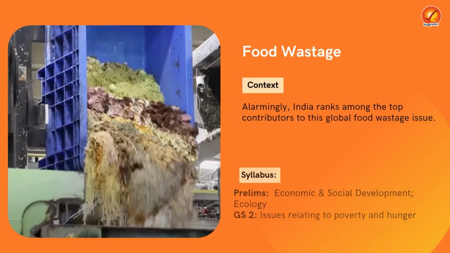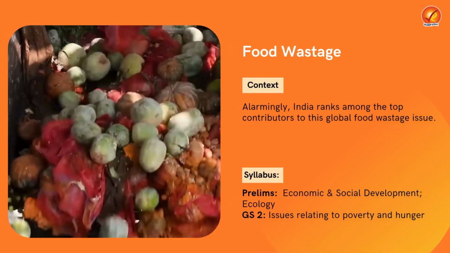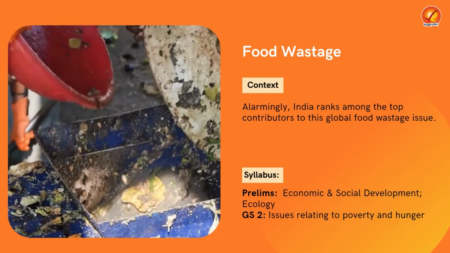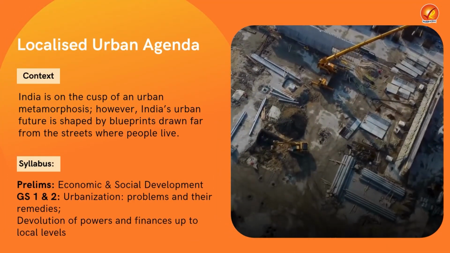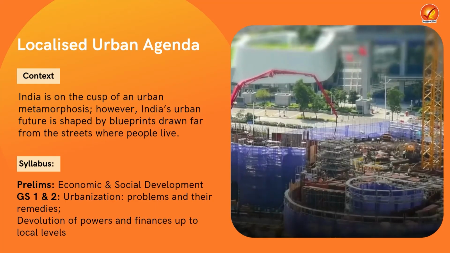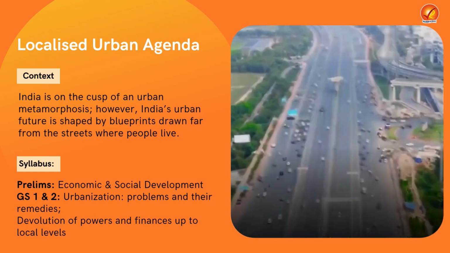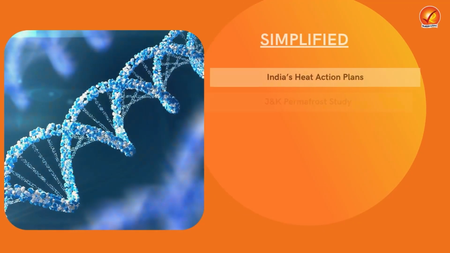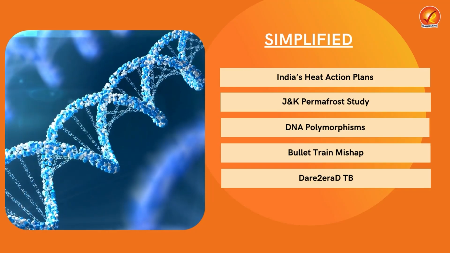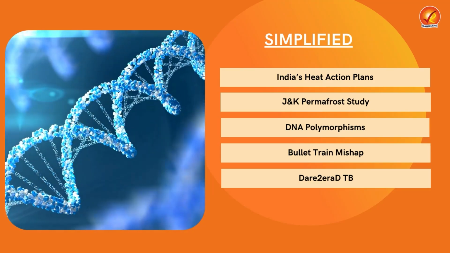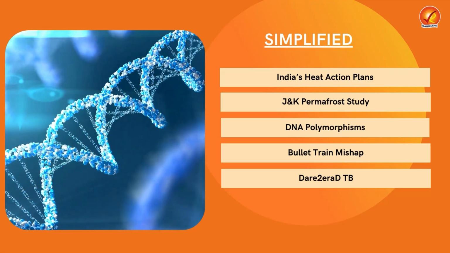In the first section of analysis, we'll be taking up food wastage and the various issues out of the same in the country. Also, what are the solutions and the government initiatives in the same. In the second article, we'll be looking into the localized urban agenda, where we'll be trying to understand the various issues pertaining to urban government schemes in the country and also what are the solutions to solve the same. In the second part, we'll be taking up the simplified articles, which are extremely crucial for your upcoming prelims 2025 examination, so stay tuned.